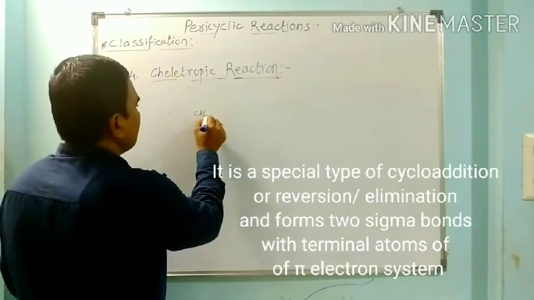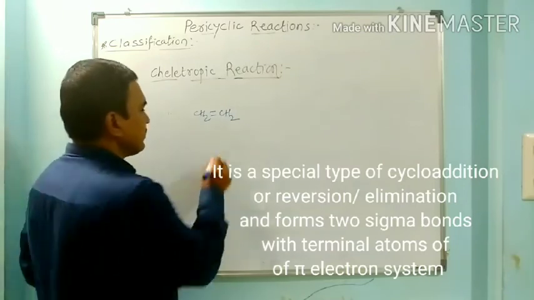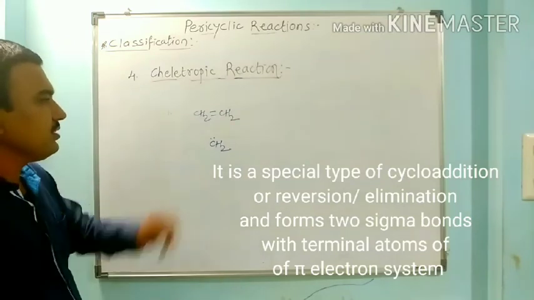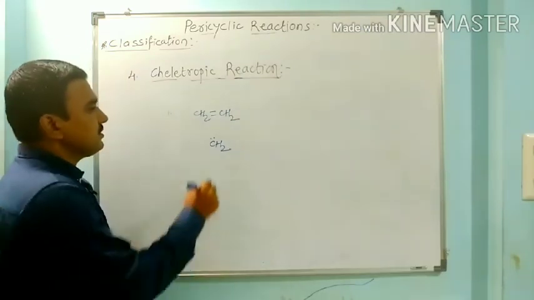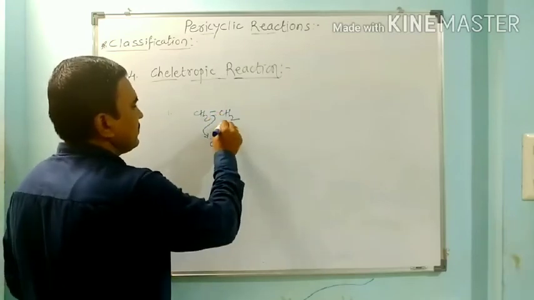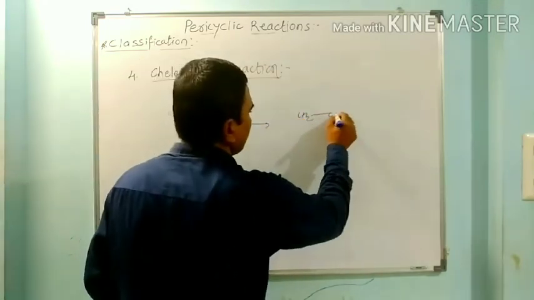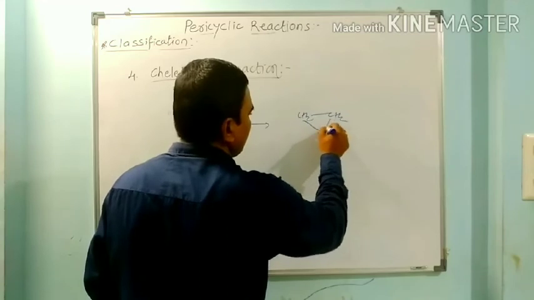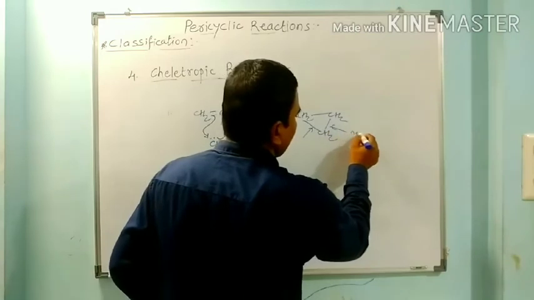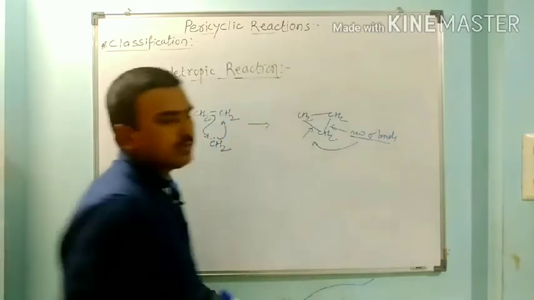So here we have CH2 double bond CH2. When it reacts with carbene, which is a divalent carbon having an unshared electron pair, the pi electrons attack here, and this attacks here. So we get a cyclopropane, CH2 CH2 CH2. These are the two new sigma bonds that are formed.